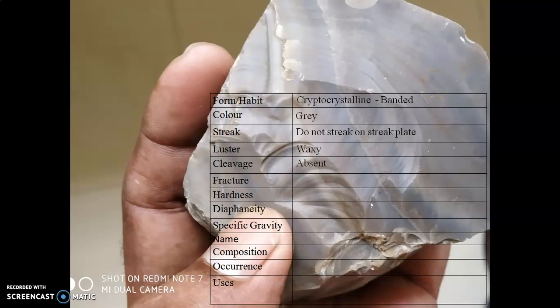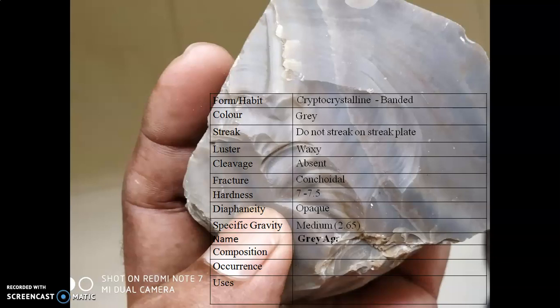Cleavage is absent. Fracture: you can see conchoidal fracture. These are conchoidal fractures, a very important property to identify these minerals. Hardness, as we saw, 7 to 7.5. Diaphanity opaque. Specific gravity medium.